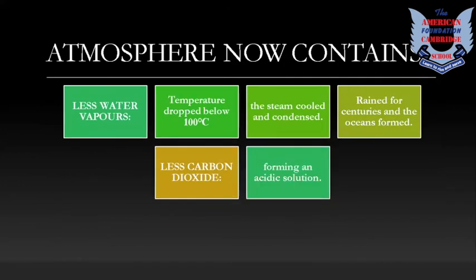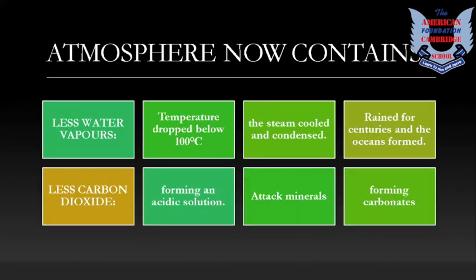And less carbon dioxide. Carbon dioxide dissolved in the falling rain, forming an acidic solution. This attacked minerals in the Earth's crust, forming carbonates that were washed into the oceans, right?